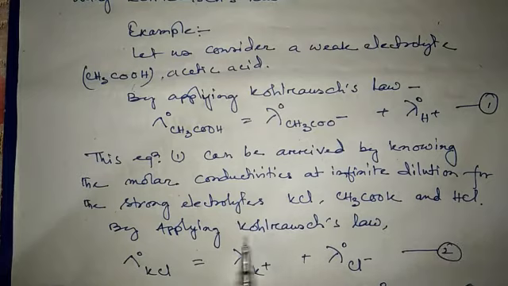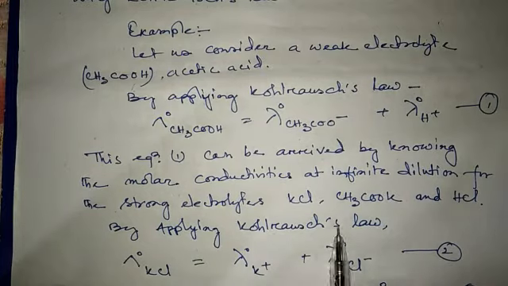By applying Kohlrausch's law to these strong electrolytes, potassium chloride, potassium acetate and HCl, it becomes: molar conductivity of potassium chloride at infinite dilution is equal to ionic conductivity of potassium cation at infinite dilution plus ionic conductivity of chloride anion at infinite dilution. This is after applying Kohlrausch's law to potassium chloride. This becomes equation 2.